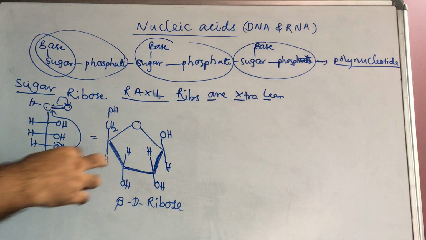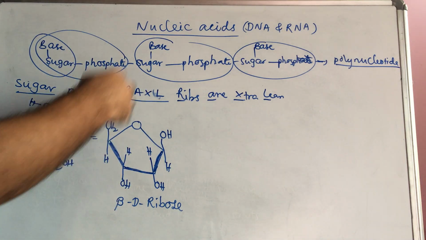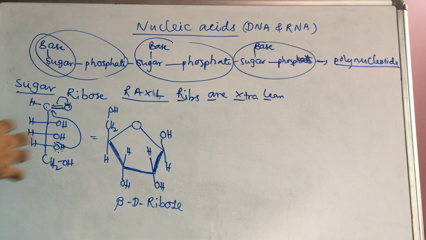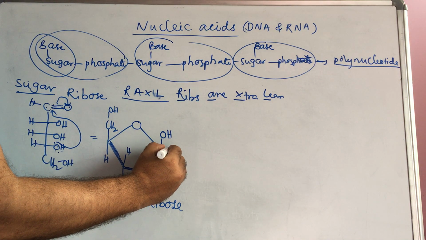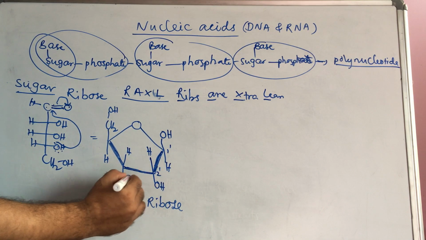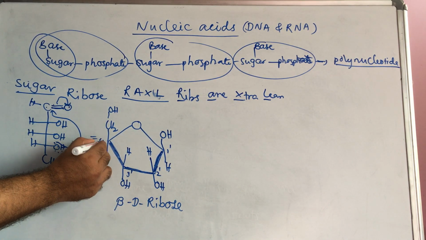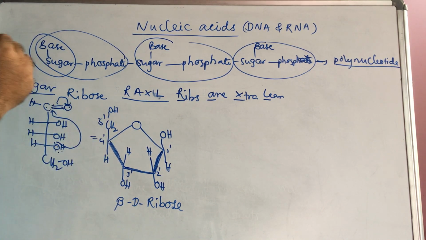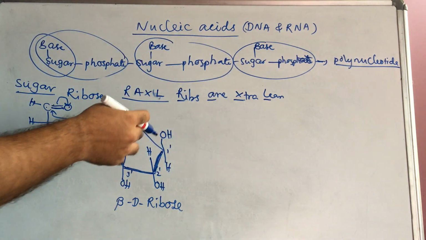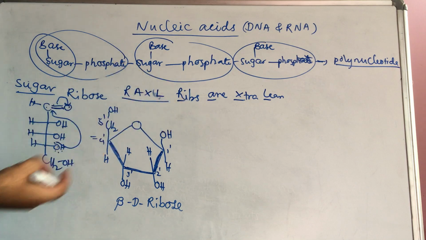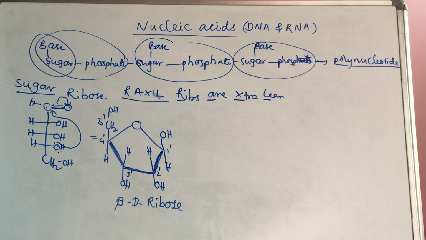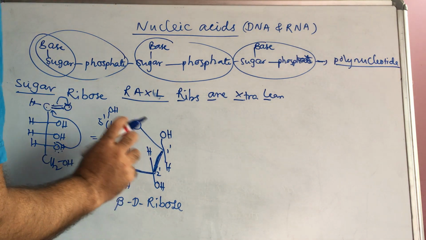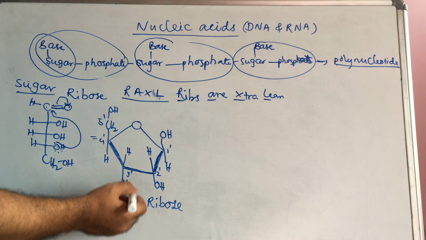Now beta-D-ribose only exists in DNA and RNA. That formula I represented here, and this is generally denoted with 1 dash, 2 dash, 3 dash, 4 dash, and this is 5 dash. Because numbers are already given in the bases, that is 1, 2, 3. If again giving 1, 2, 3, identifying is difficult, that's why here 1 dash, 2 dash, 3 dash, 4 dash, 5 dash numbers will be given. So we know the ribose structure. This is present in RNA.